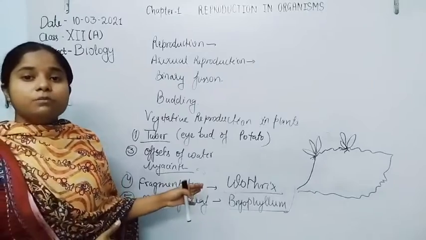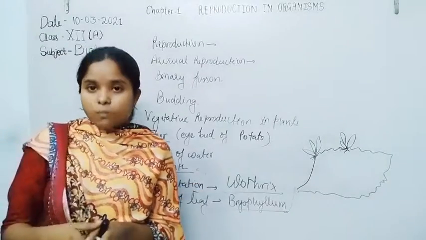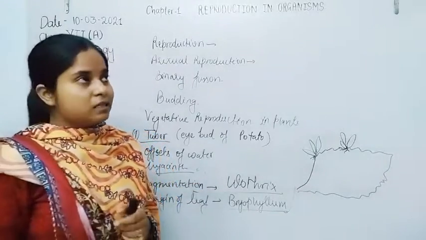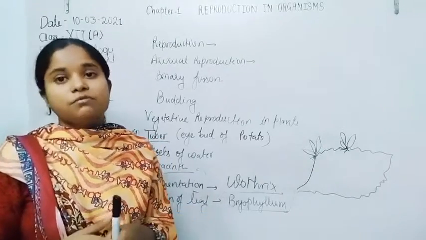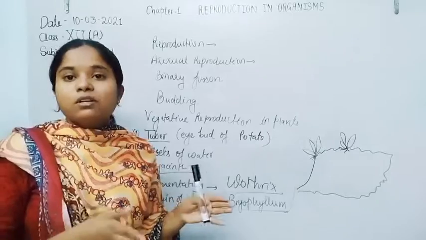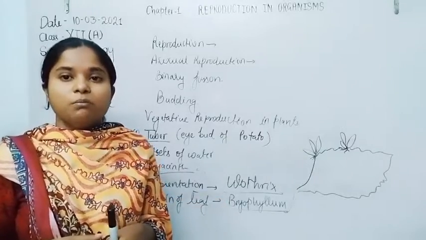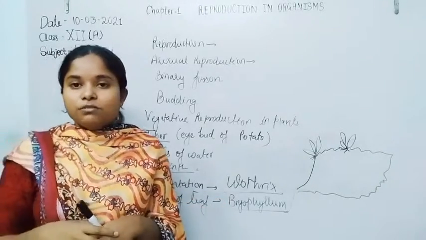Other than Bryophyllum, some succulent plants, as in the case of aloe vera, are succulents or CAM plants which also generally undergo vegetative reproduction.